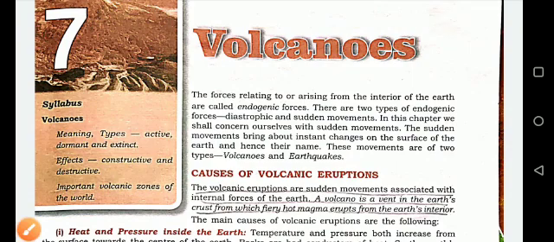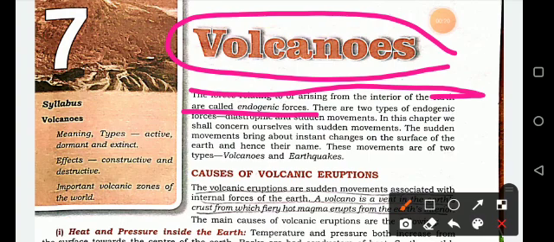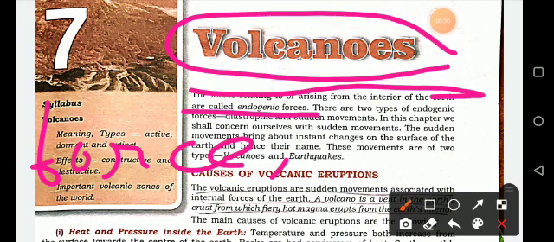This is your topic, and the topic is volcano. Before starting volcano, you should know what endogenic forces are, because a volcano is formed by endogenic forces. Endogenic forces are forces arising from the interior of the earth's surface.